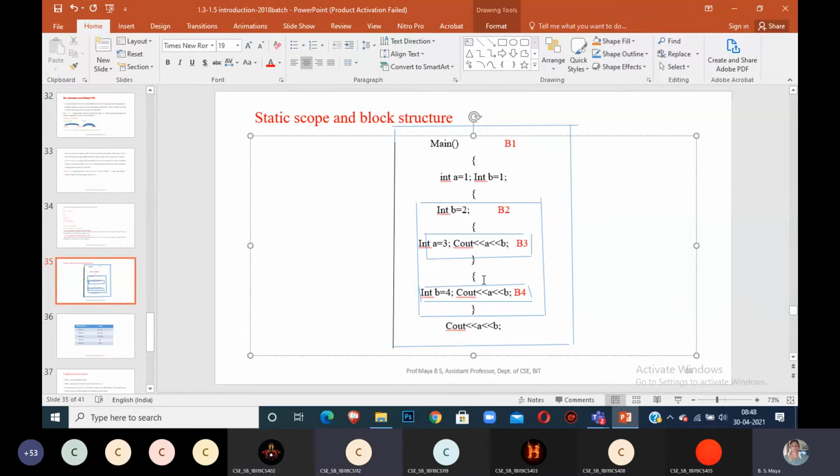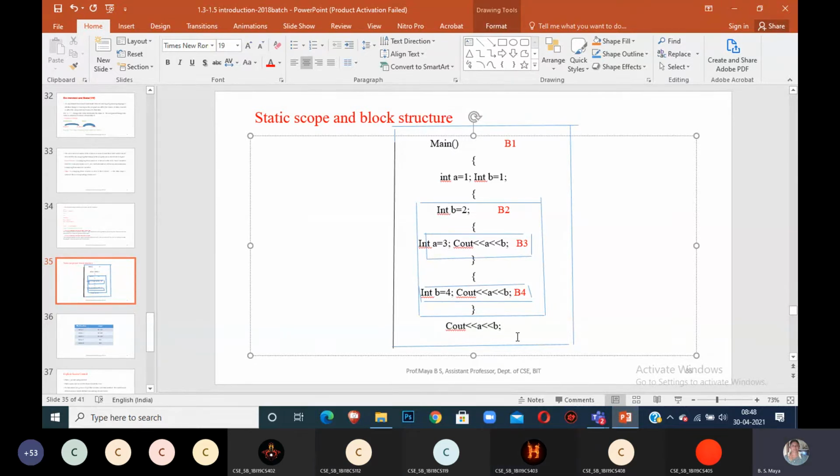Yes, ma'am. What is the B value? B value is 2 or 4? 4, ma'am. Very good. Okay, last statement. Cout A and B in block 1. A value is 1 and B value is 1.